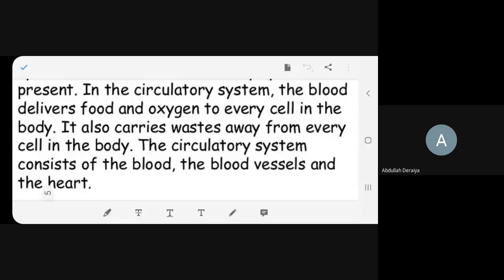Please now read. In the circulatory system, the blood delivers food and oxygen to every cell in the body. It also carries waste away from every cell in the body. The circulatory system consists of the blood vessels and the heart. So what do we find in the circulatory system? Blood is doing everything.